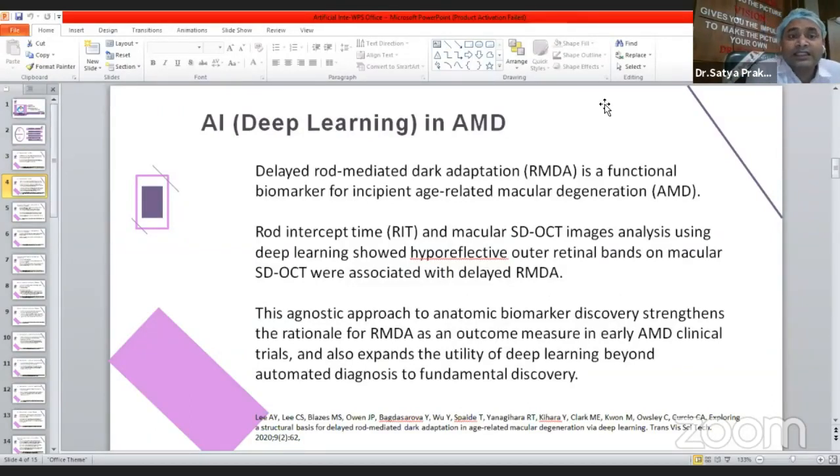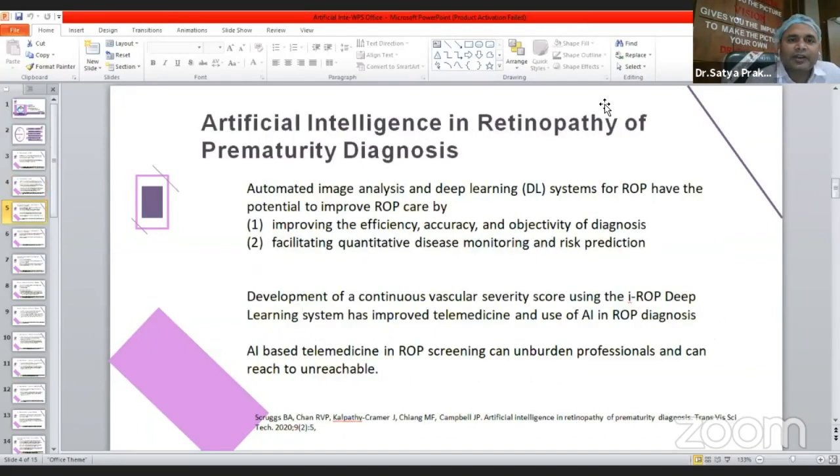And in cases of delayed rod-mediated dark adaptation, RMDA is a functional biomarker of incipient AMD. So rod intercept time and macular SD OCT image analysis using deep learning showed hyporeflective outer retinal bands on macular SD OCT, which were associated with delayed RMDA. This agnostic approach to anatomic biomarker discovery strengthens the rationale of RMDA as an outcome measure in early AMD clinical trials, and it also expands the utility of deep learning beyond automated diagnosis to fundamental discovery.